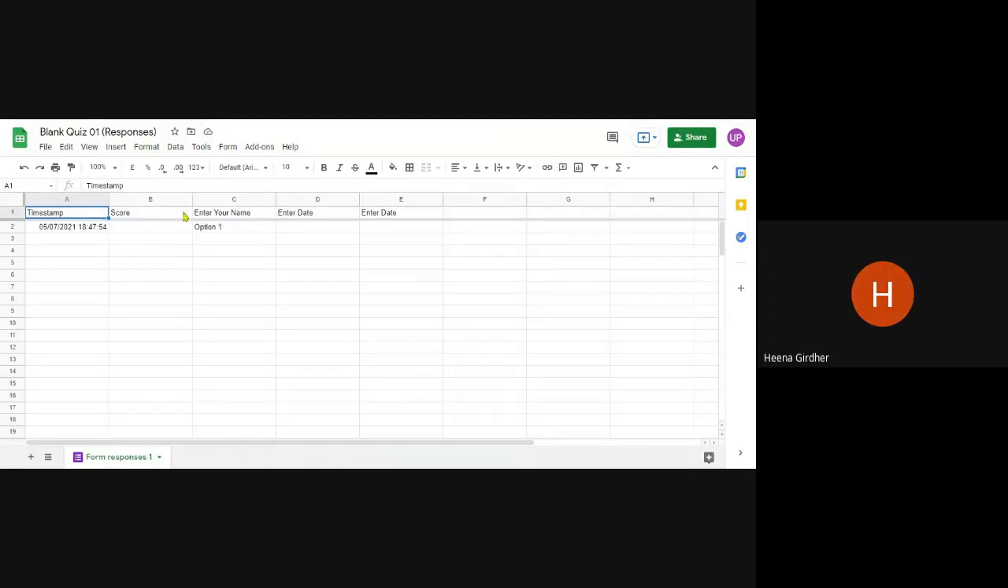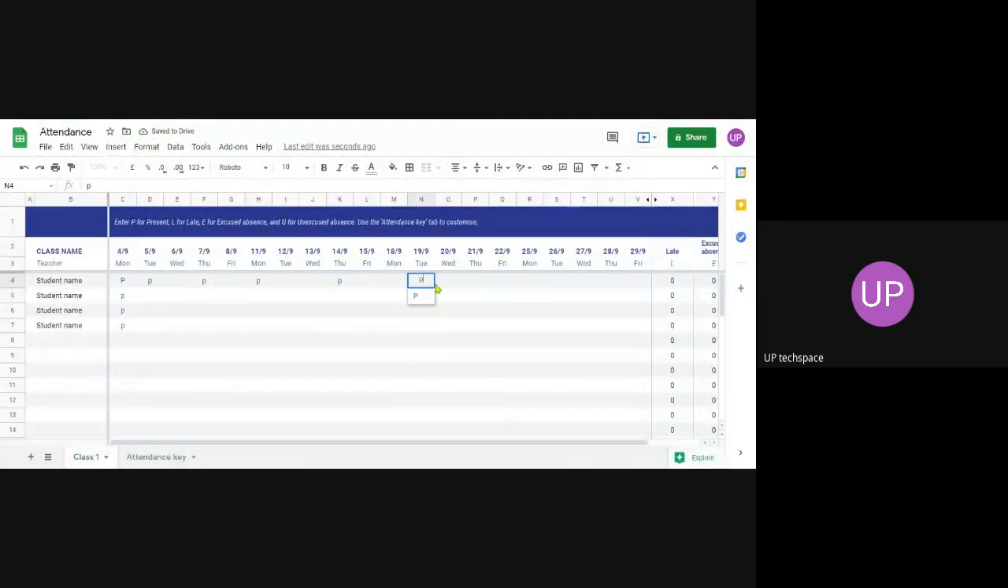Sir, I'm asking about that template. How will we use this Google form? Actually, this is only to manage the attendance. Once you get the attendance using this form, you can enter it. For example, I can enter P for present, and L for late. This is created manually by looking at the spreadsheet that is created by the Google form.